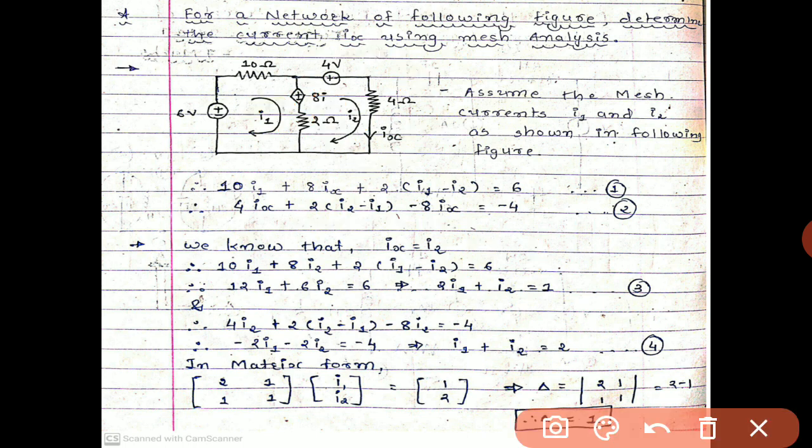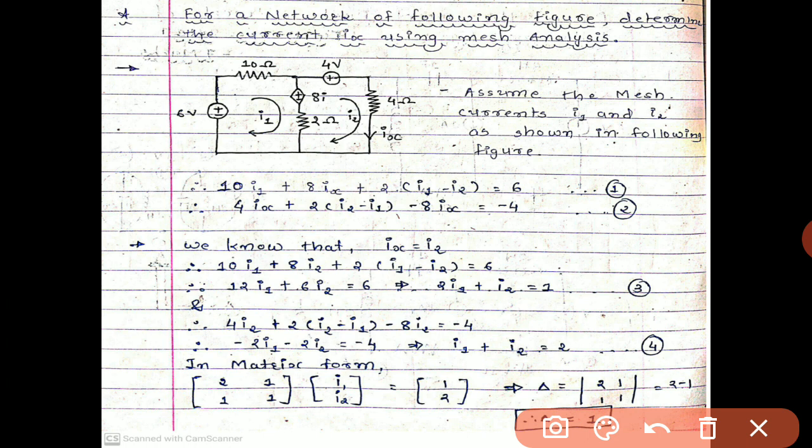So we know that in loop number 2 we have to find the value of Ix. So Ix is nothing but the I2. So put I2 instead of Ix. So we get the 10I1 plus 8I2. So instead of Ix put I2. So 8I2 plus 2 times I1 minus I2 equals to 6.